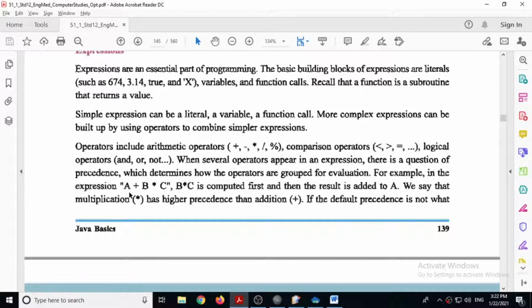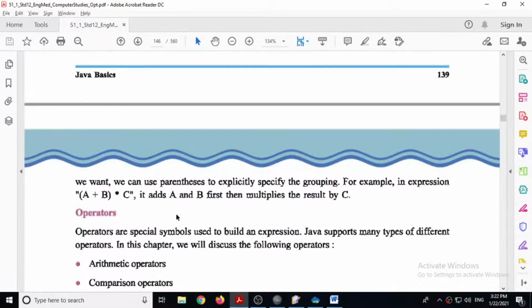So if the equation is given this way, a plus b multiplied by c, then b multiplied by c will be done first, and then it will be added to a. We say that multiplication has higher precedence than addition. If the default precedence is not what we want, we can use parentheses, meaning brackets, to explicitly specify the grouping. So for example, if you want to do the calculation a plus b first, then you have to write it in brackets.